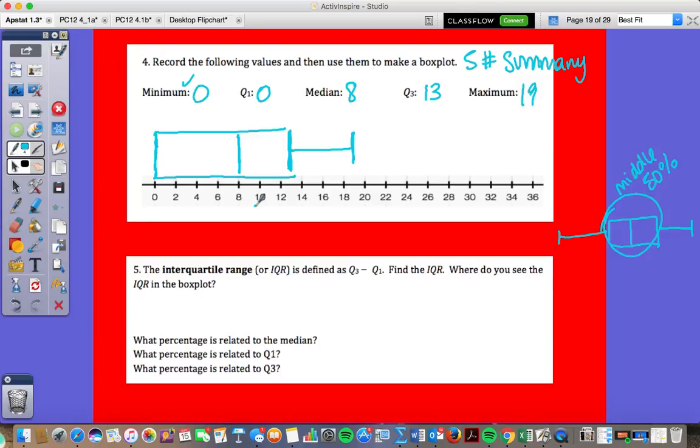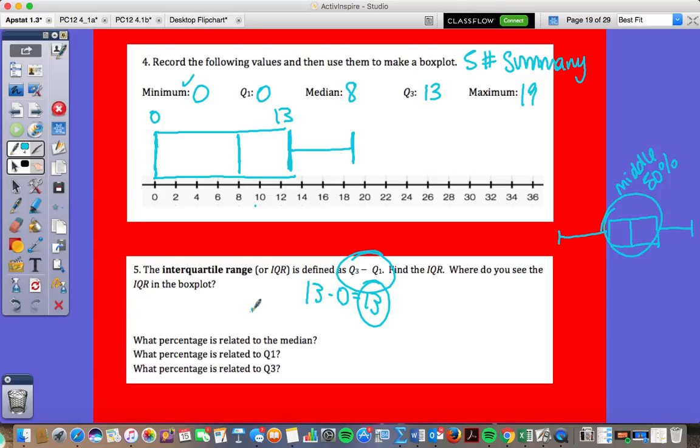Does anyone know what IQR is? In a quartile range, what would be the IQR here? Q3 minus Q1. So in this case, 13 minus 0, which would be 13. Interquartile range means from Q3 to Q1. Don't confuse that with range.